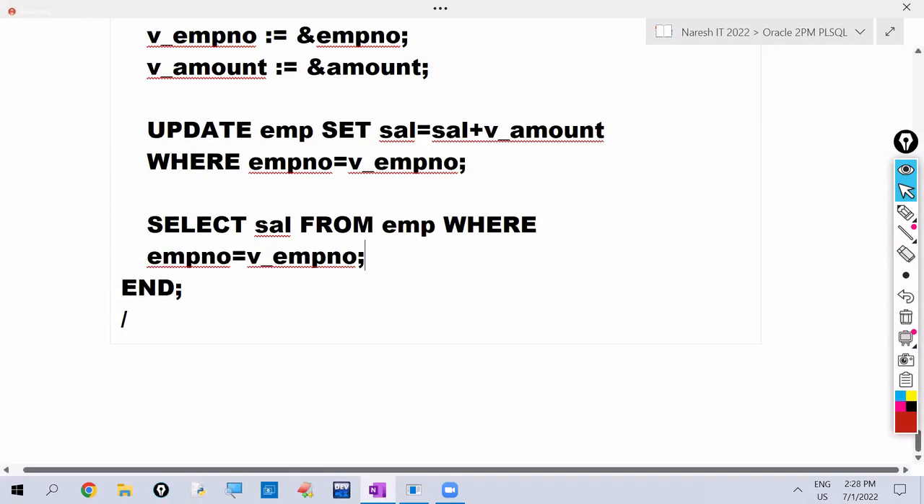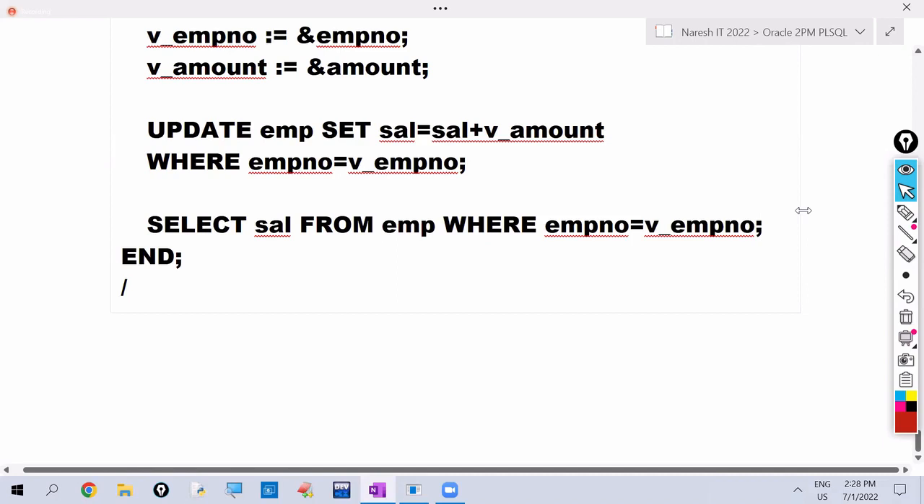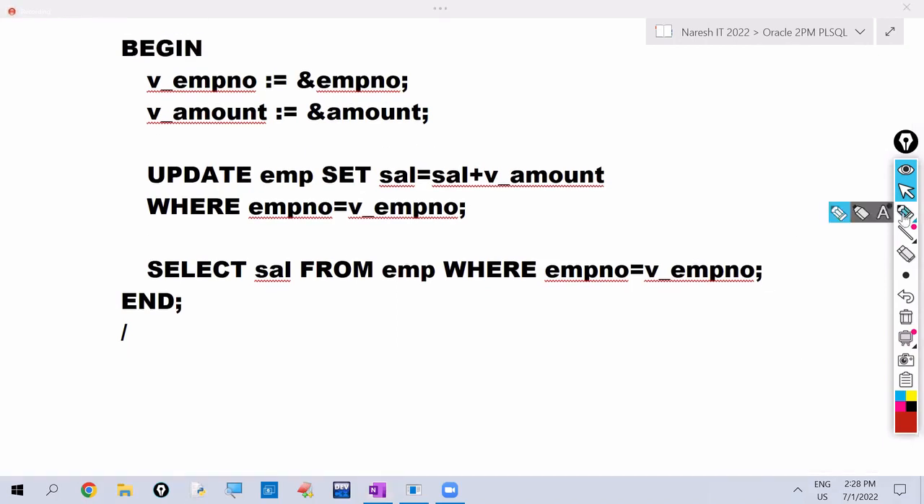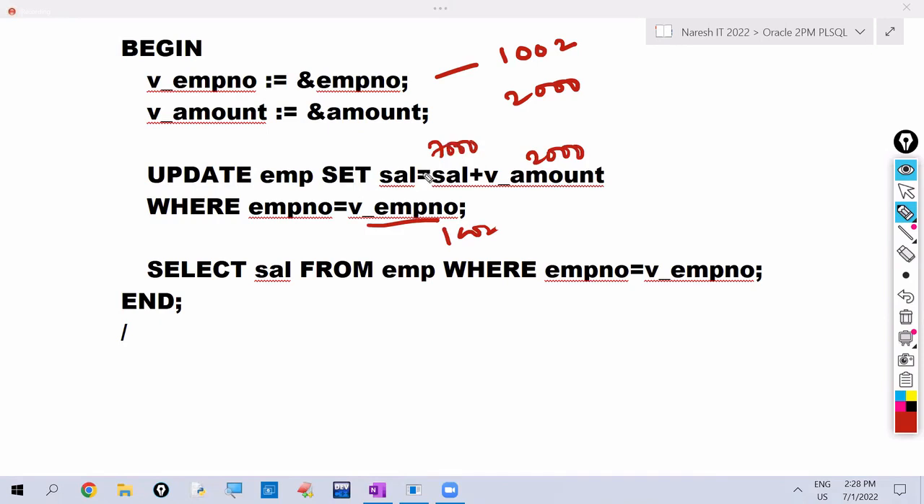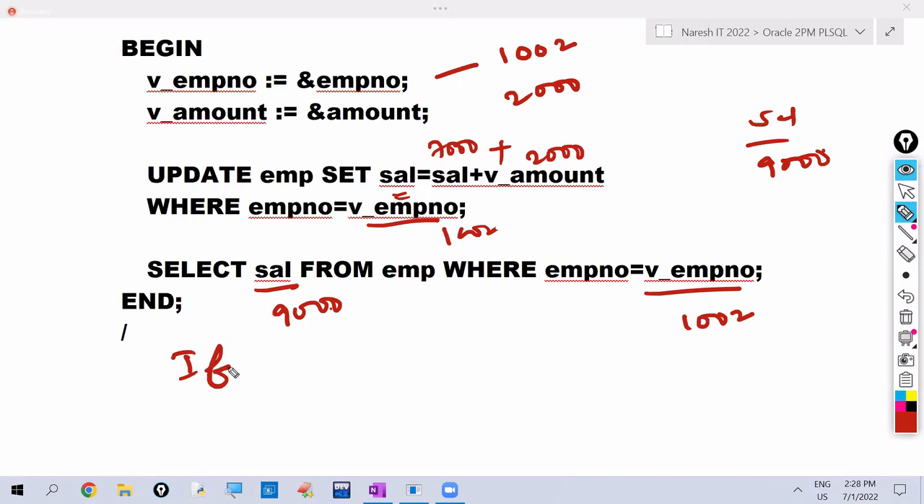See here, for example, we are giving employee number as 1002. We want to increase 2000 rupees salary. The v_employee_number value is 1002. For example, assume that his current salary is 7000. So 7000 plus 2000, the salary will become 9000. Now this given employee's salary we are retrieving, and it is 9000 now. Now we have to check like this. I'm sorry, we didn't write into here.